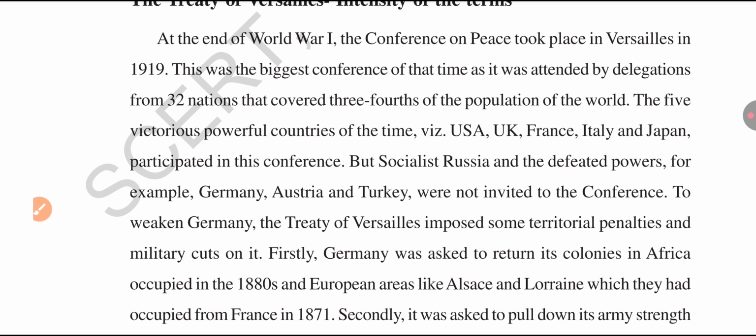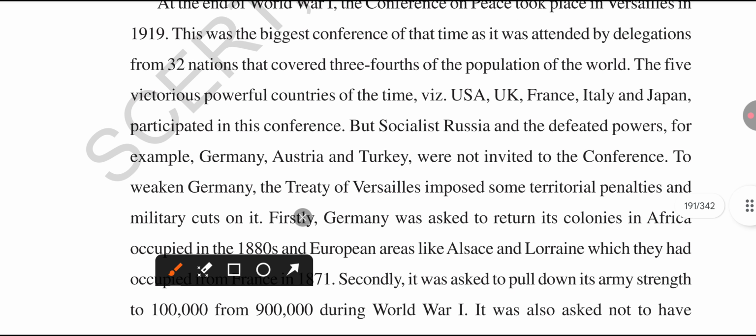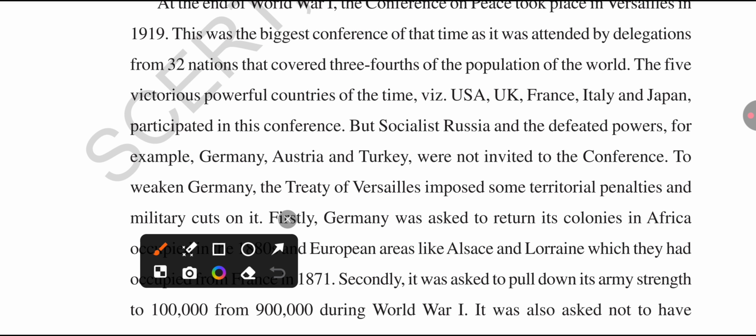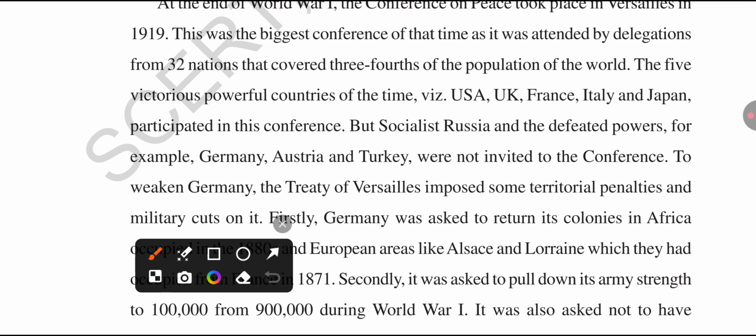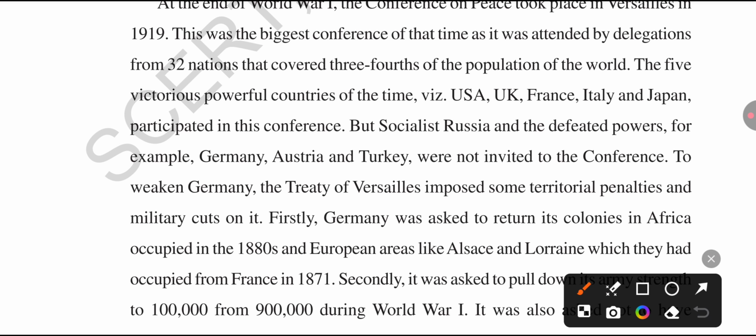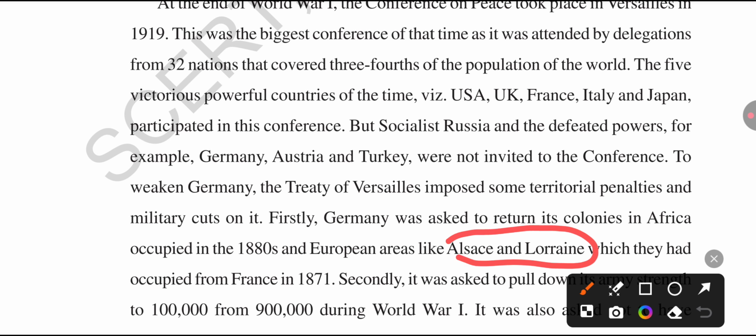Germany lost its colonies in Africa, and Germany also lost Alsace and Lorraine.